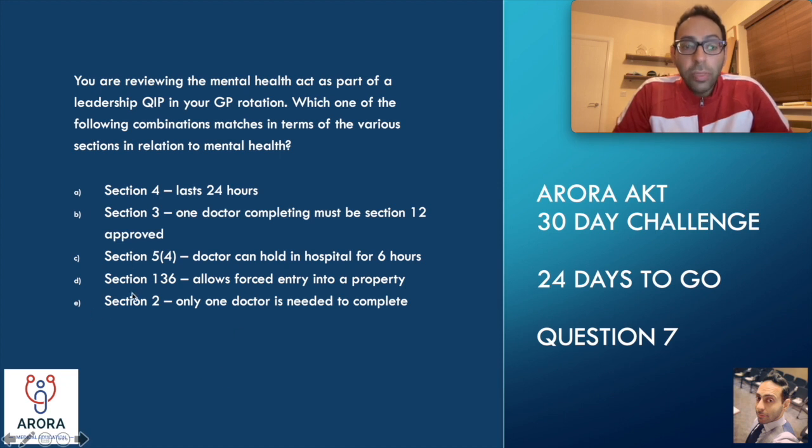A Section 135 is the one that allows forced entry into a property, and we'll talk about this in a second as well, not a Section 136. And this is incorrect. Section 2 needs 2 doctors in order to complete a Section 2, not 1 doctor. There are some sections that just need 1 doctor, which we'll talk about in a second, but a Section 2 needs 2. So the only one that was correct here, the only one that matches, is B, Section 3. One of the doctors completing must be Section 12 approved, which we'll talk about in a second. So well done if you got this right.